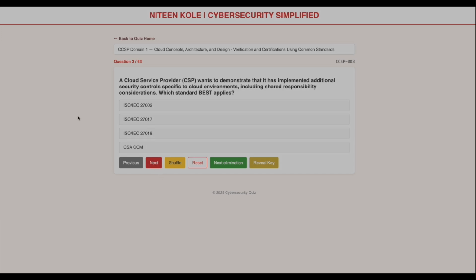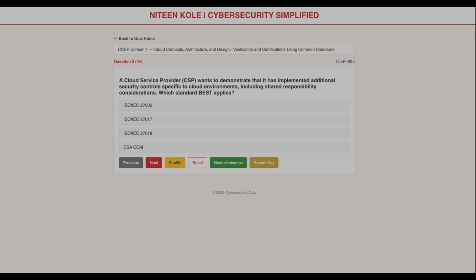A cloud service provider, or CSP, wants to demonstrate that it has implemented additional security controls specific to cloud environments, including shared responsibility considerations. Which standard best applies? Again, we have options. Let's eliminate.